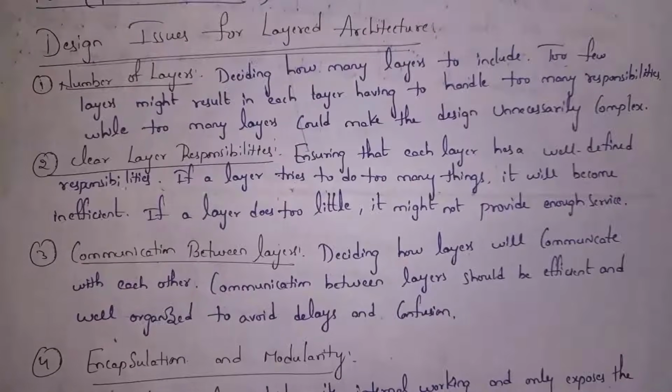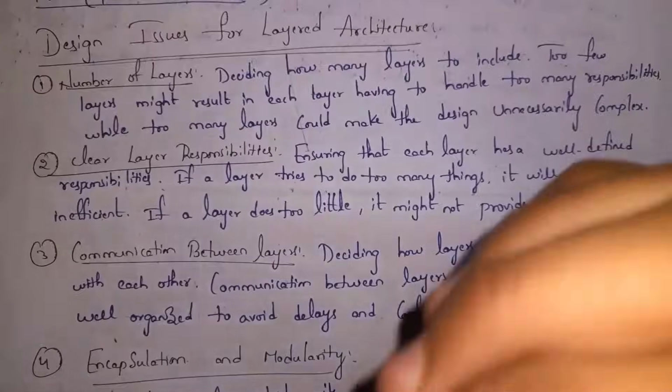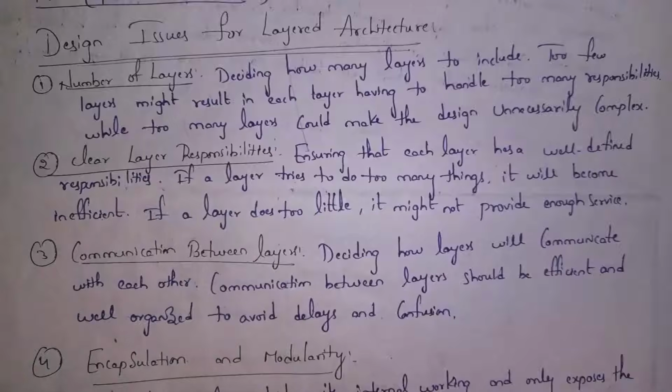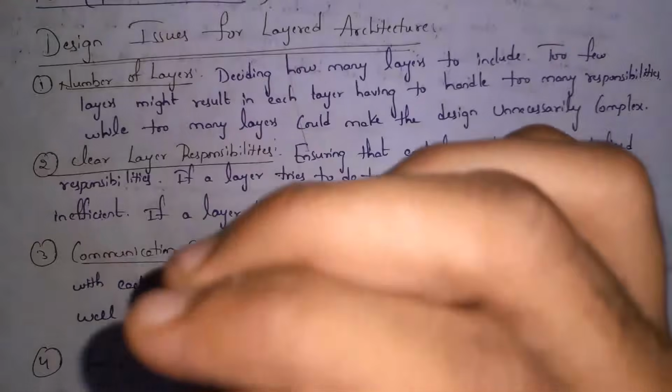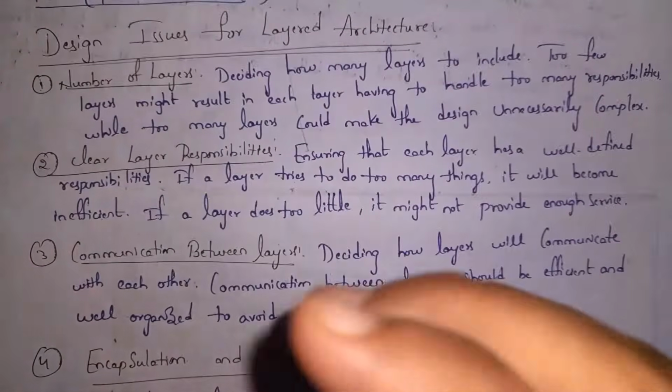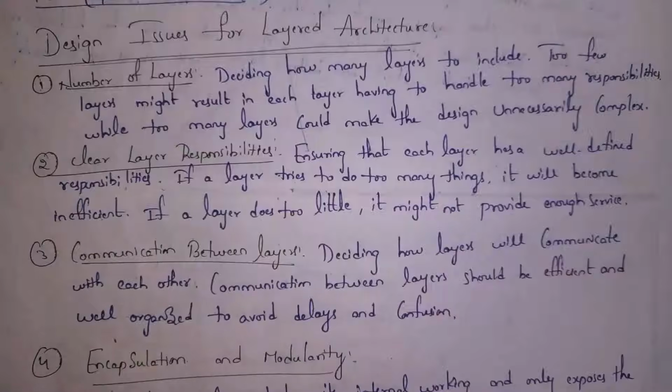Next I will explain the design issues of layered architecture. Guys, if you want to design layered architecture, then there are some problems. The first one is the number of layers. Deciding how many layers we need to create is very tough. As I already said before, each layer will perform certain tasks. If we create only a few layers, we need to assign more work to each layer. And if there are so many layers, then it is very hard to design. So in layered architecture, we should not create too many layers and we should not create too few layers. We need to create only a specific number of layers and then give equal work to all layers.